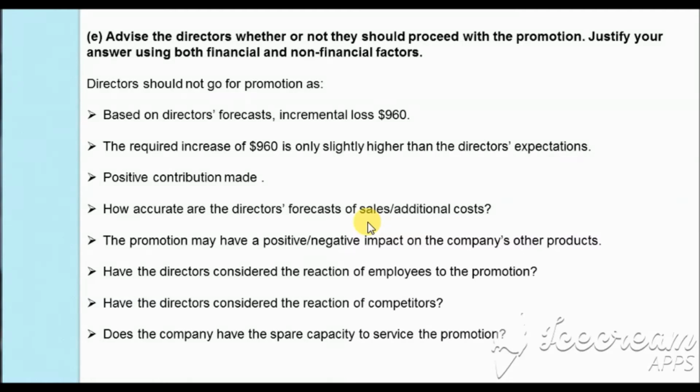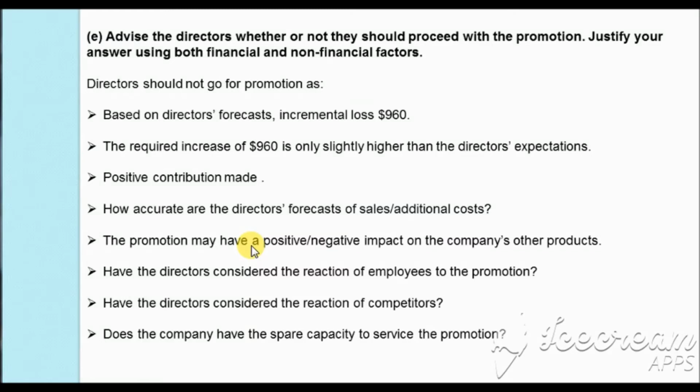Like if it is $7,000, they will face a loss of $1,960, and as the fixed cost increases, the loss will also increase, which is also not good for the company. Then here, since the fixed cost is not covered by the promotional product, what will happen? Then it will lead to a negative impact on the other products of the company.